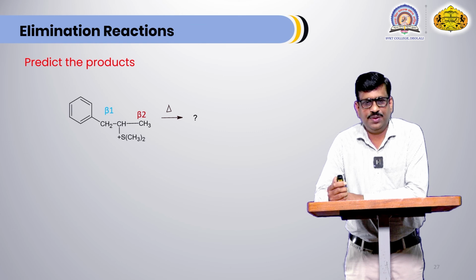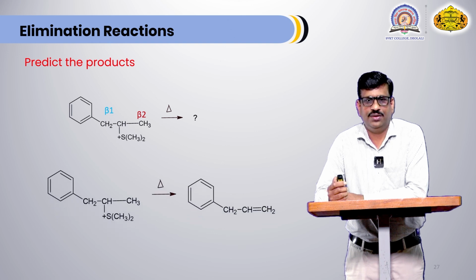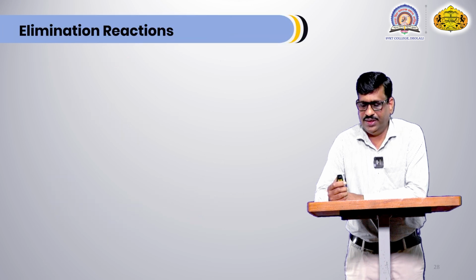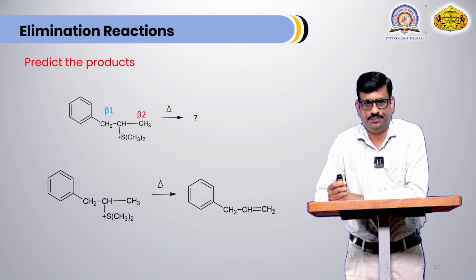That's why it is expected that major product should be according to Hofmann elimination rule, and these are the two products which are obtained in Hofmann elimination of this compound. This product is obtained according to Hofmann elimination. In this case only one product is asked, that's why we have to write major product only.